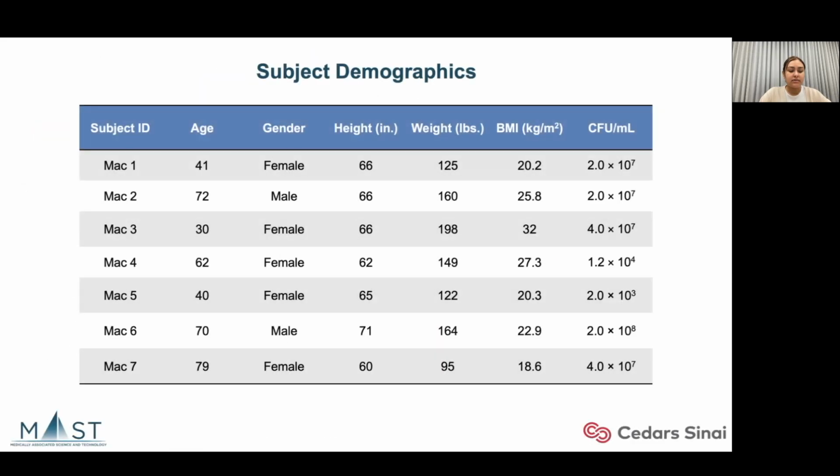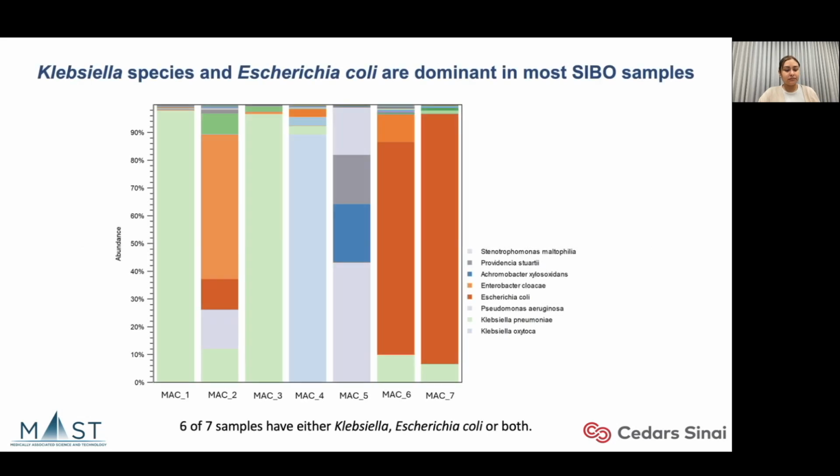Here we show the subject demographics for those with growth on MacConkey agar. Importantly, all subjects demonstrated bacterial growth. From our cohort, we saw that Klebsiella species and E. coli are the most prevalent species in SIBO.